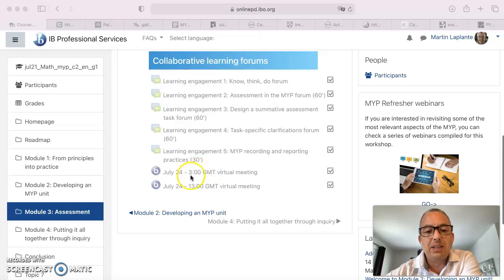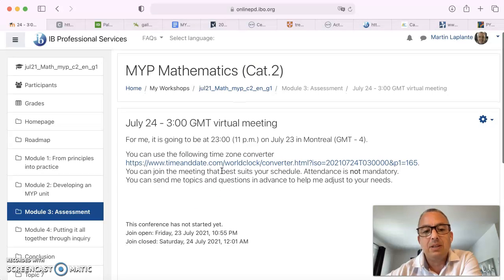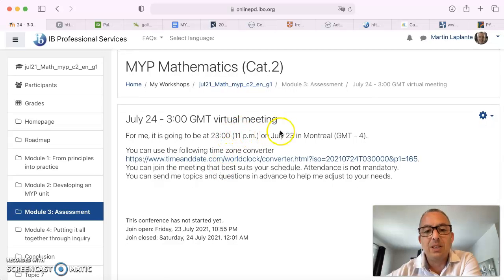So the two meeting times are at 3 and at 13 hours, which is 1 p.m. On July 24th. But since we are in a really different time zone, what you are going to do is just press on it, click it, and then you see that for me it's going to be on July 23 in Montreal at 11 o'clock at night. So at 23 hours. So that is going to be my first meeting time. And if you can send me topics and questions in advance